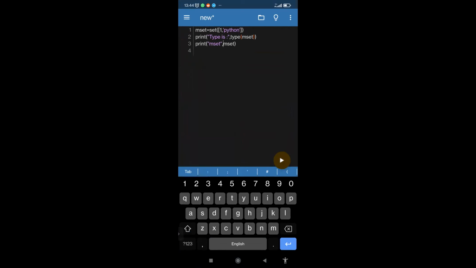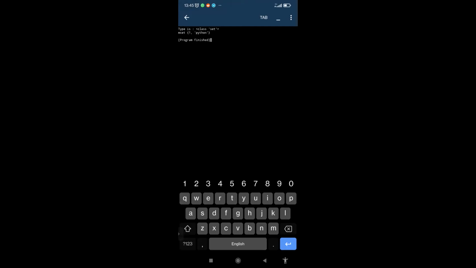Ma'am, I had declared one set called M set, in which I had taken two values. One of it is an integer, and the second one is Python, which is a character. In the second line, I'm printing the type of the data type which I have declared, and in the next line I'm printing whatever the set contains. I'll show you the result. The type is set, and my M set contains 1 and Python. Okay, good.